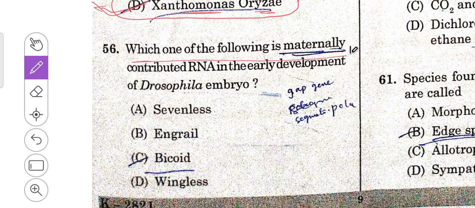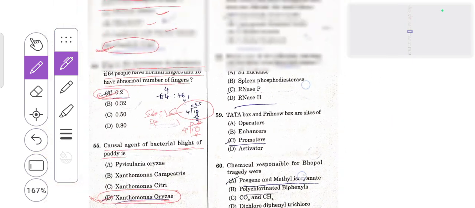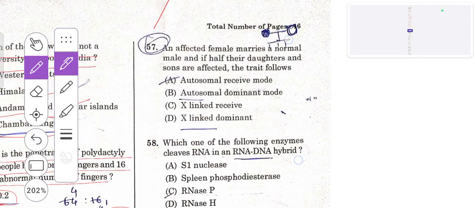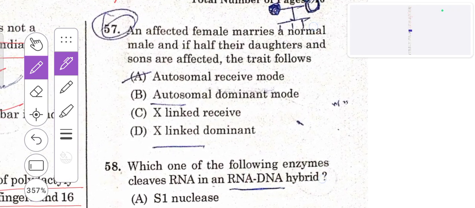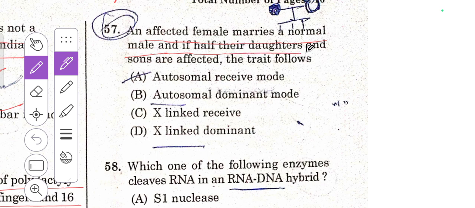Which of the following is maternally contributed RNA in the early development of Drosophila embryo? So in these maternal effect genes, we will come across bicoid, hunchback.